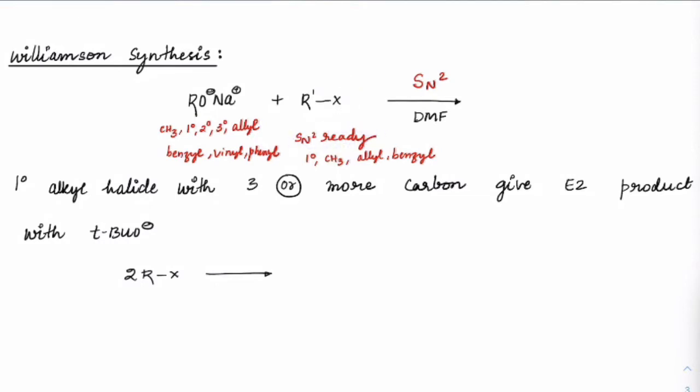And what is the condition for X? X should be either chlorine, bromine, or iodine. In that case, the SN2 mechanism is favored, where the alkoxide attacks and X minus leaves, and we get the product ROR'. That's how ethers are made.